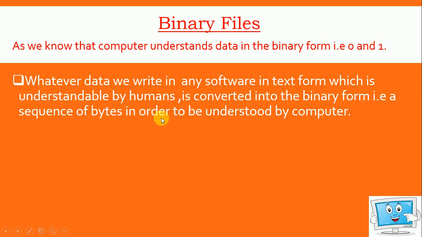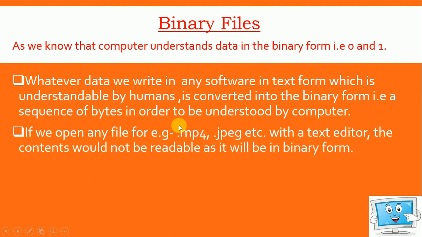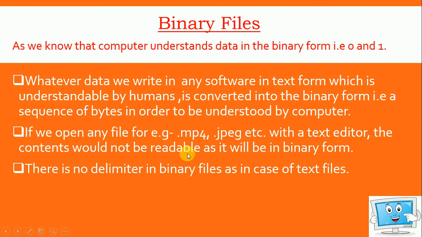which together form bytes. So if we open any file in our computer, whether it is a video file or a paint file, either with a text editor or some other software, we will not be able to read the contents because वो binary form में होंगे, that is 0 and 1. And as compared to text files, in case of binary files there is no delimiter. As we all know, text files में एक delimiter होता है, that is the end of line. So this is not the case with binary files.